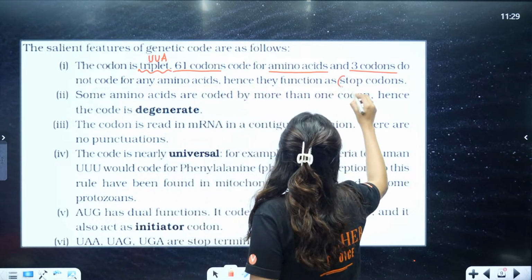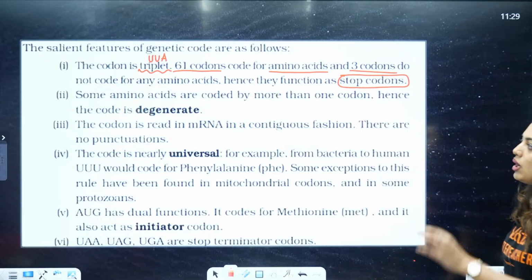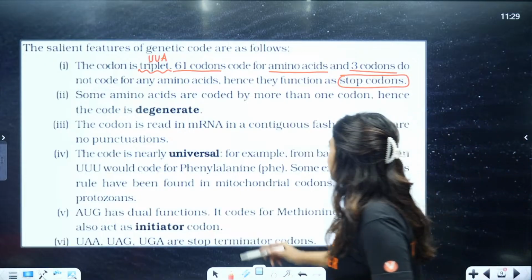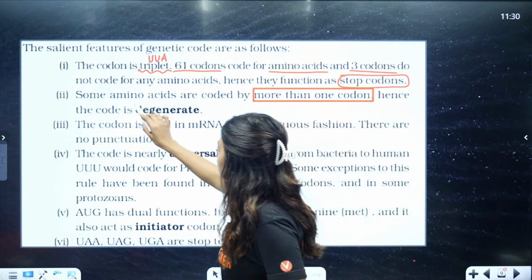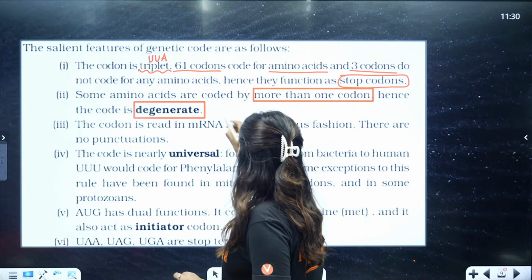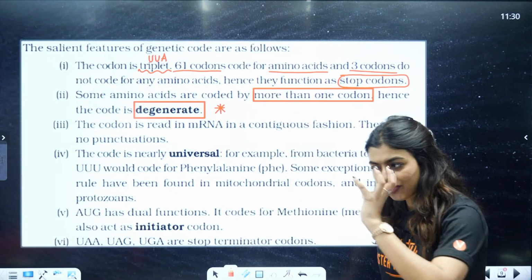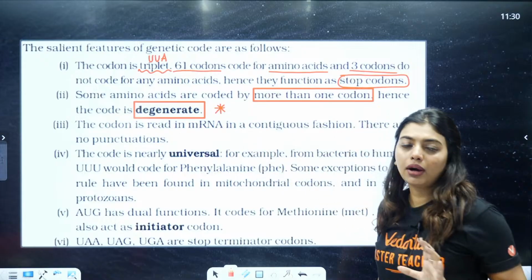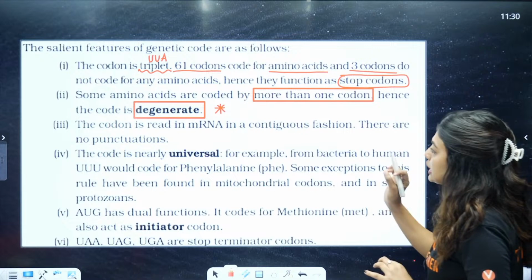That means they're not going to code for any amino acids. Now, some amino acids are coded by more than one codon, hence the code is degenerate. This question has come multiple times, so please remember it, that more than one codon will be coding for the same amino acid. Now, the codon is read in the mRNA in a contiguous fashion.